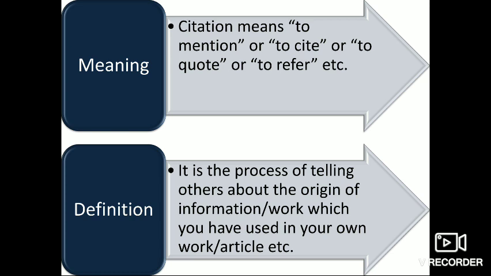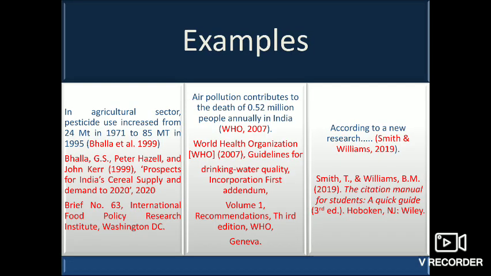Basically, you're trying to acknowledge that person from whom you have borrowed any piece of information. So, the acknowledging part in scientific terms is called citation.